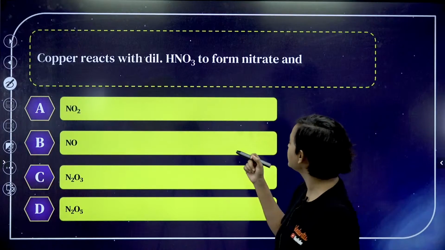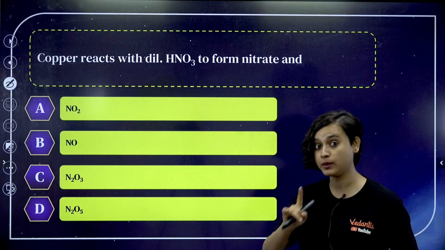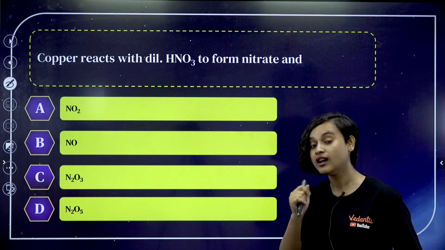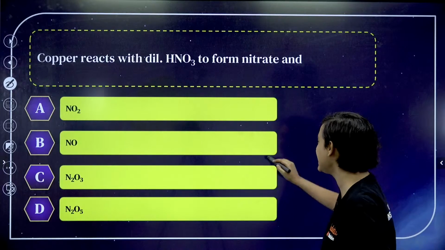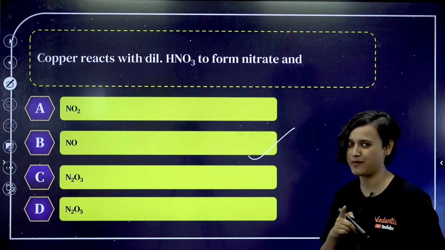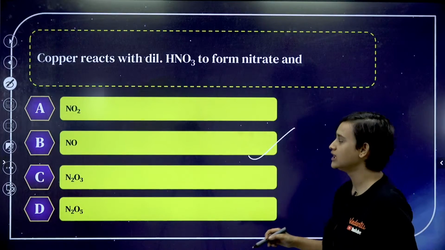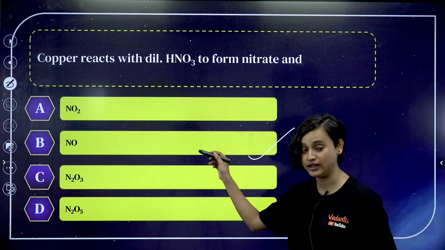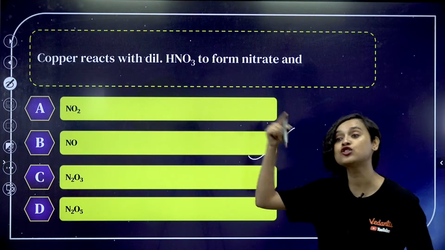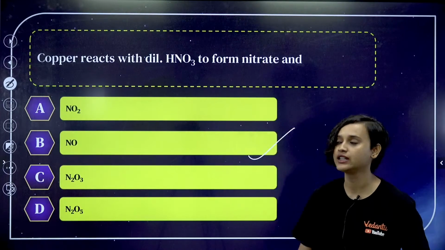Copper reacts with dilute HNO3 to form nitrate. It forms copper nitrate and what? NO. Remember? Yes, option B. You have to remember that reaction. It will form NO, and H2O will also be there.